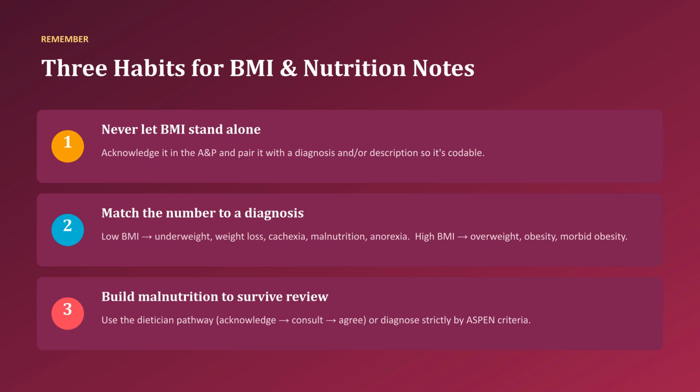First, never let a BMI stand alone. Second, always match the number to a specific diagnosis. Third, build your malnutrition documentation to survive review by using either the dietitian consult or strict Aspen criteria. Follow these steps for complete, accurate, and defensible notes.